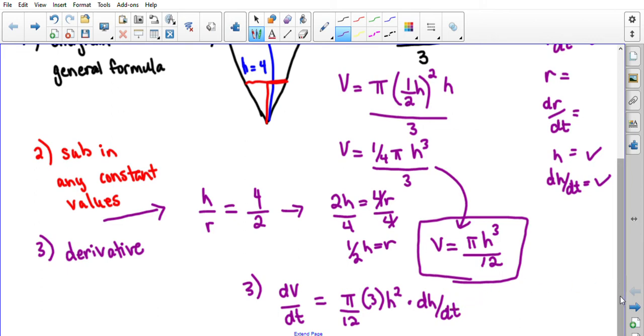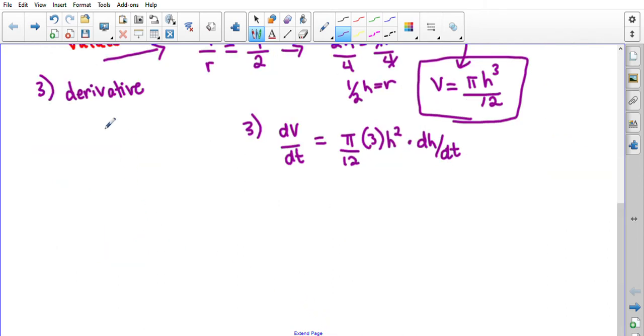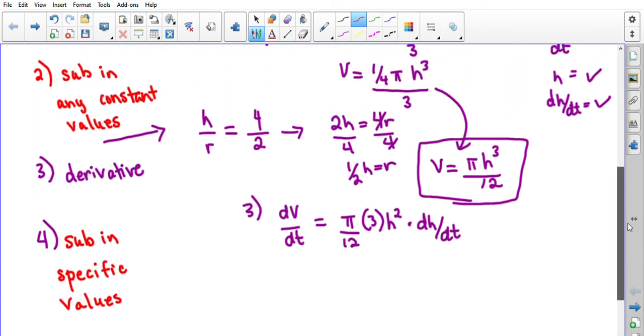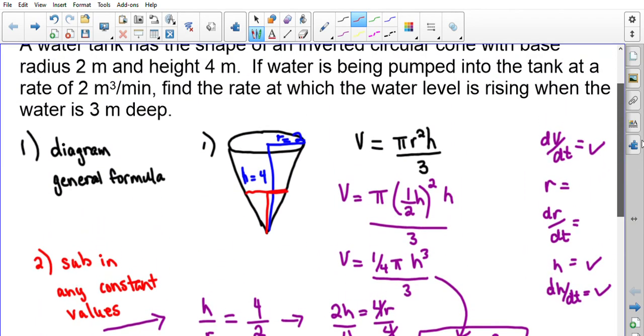So when it comes down to taking the derivative and substituting in the values, which is step number 4, step number 4 is now to substitute in specific values. So going back to my question, dV/dt, I've got to peek way back up here.